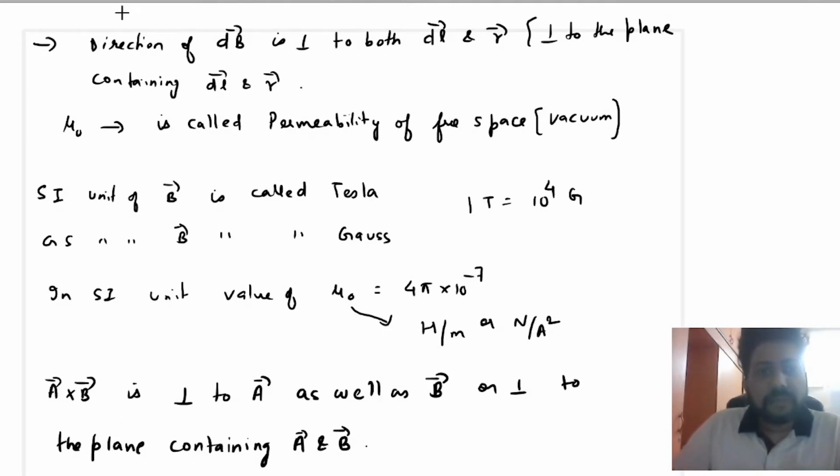In the same way, the direction of dB vector is perpendicular to both dl vector and r vector, or you can say it is perpendicular to the plane containing dl vector and r vector.